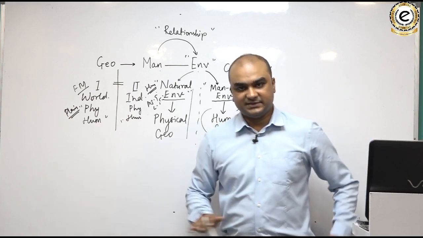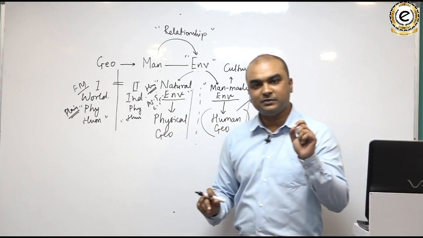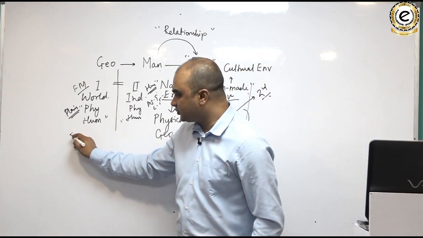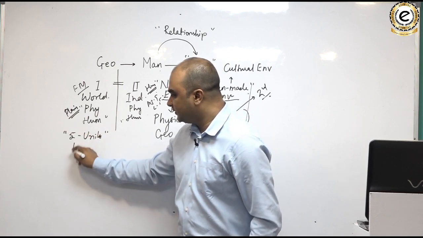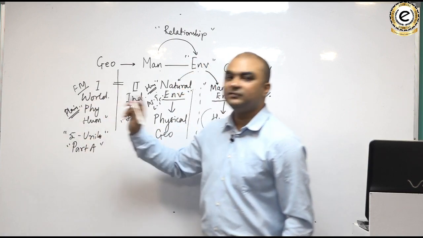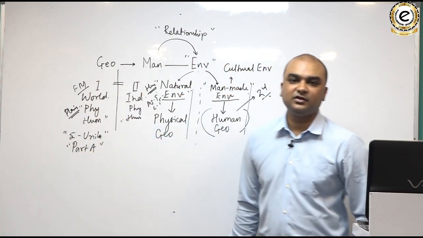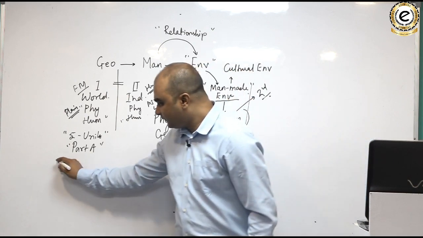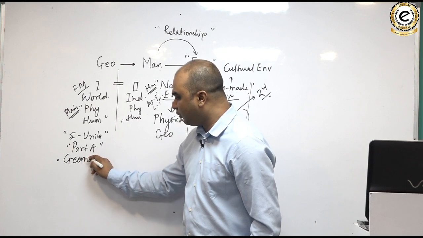The paper 1 syllabus has 10 units, and of these 10 units, the first 5 units, which make the part A of paper 1, come from physical geography. And what are these units? The first unit is known as geomorphology.